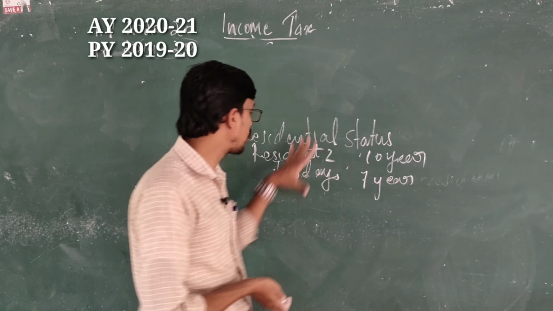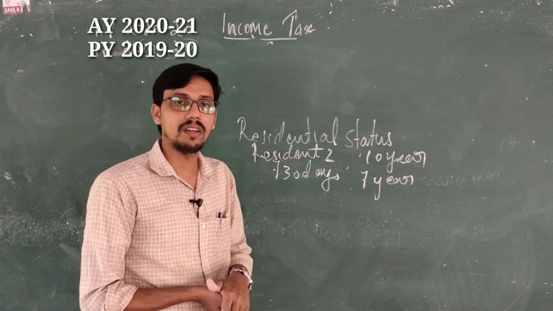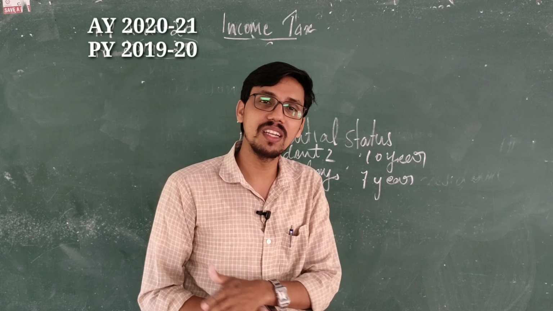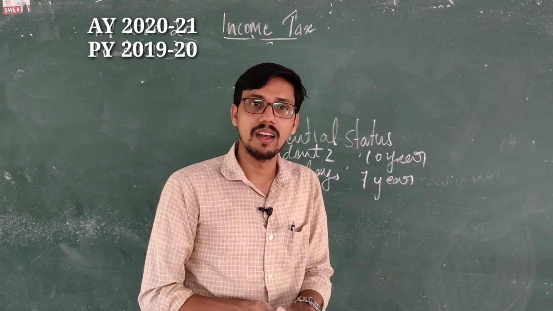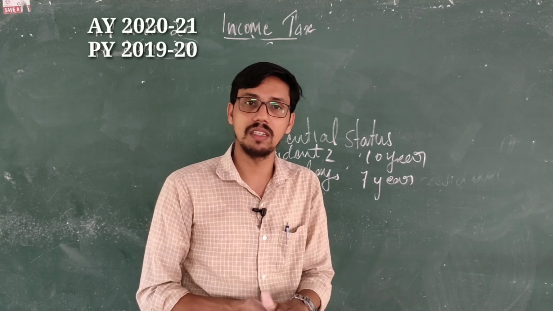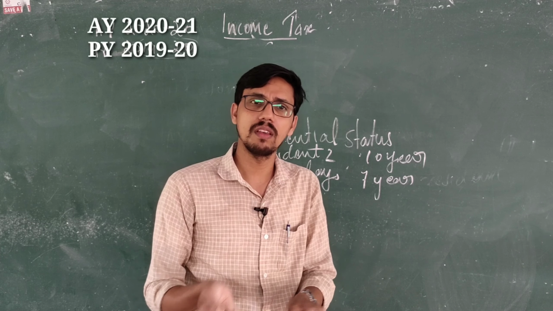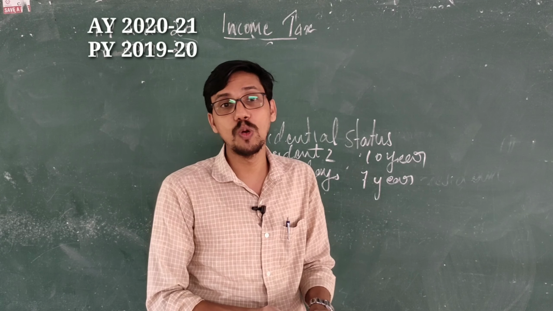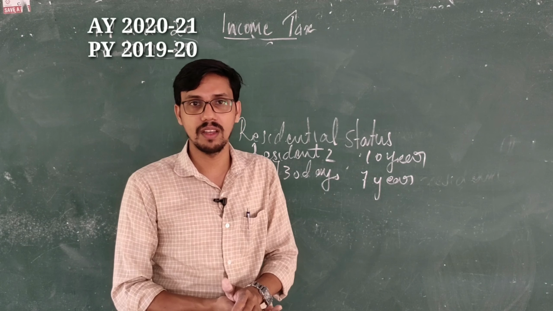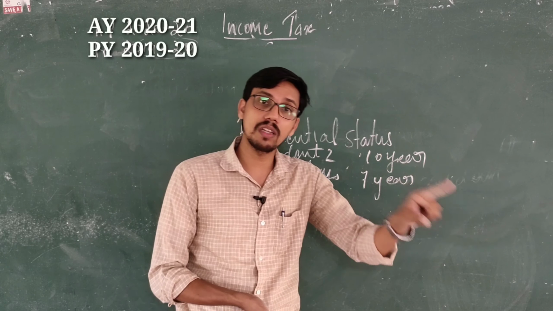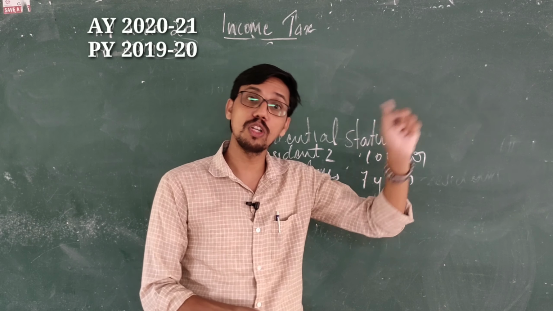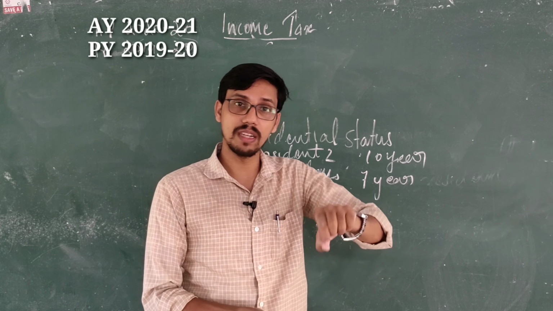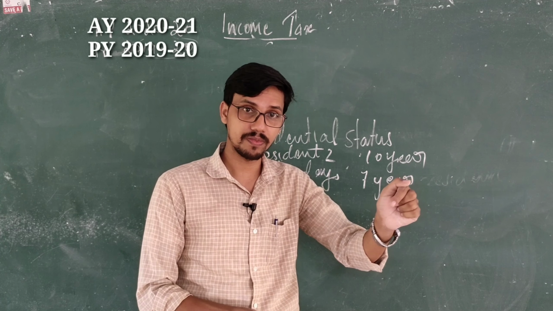If he satisfies both of these additional conditions, then he is called an ordinarily resident. If he satisfies both conditions, then he is called ordinarily resident. Otherwise, he is called not ordinarily resident. Clear? So, any person who does not satisfy the basic condition is called non-resident. If he satisfies the basic condition, he is called resident. If he does not satisfy, he is called non-resident.